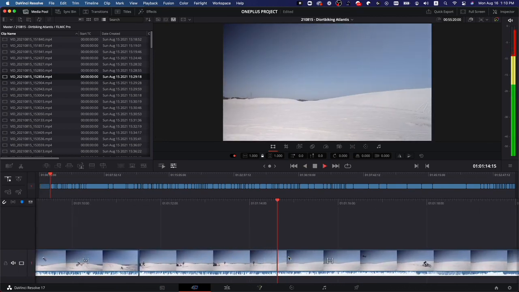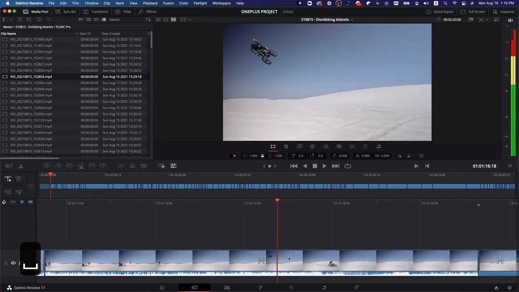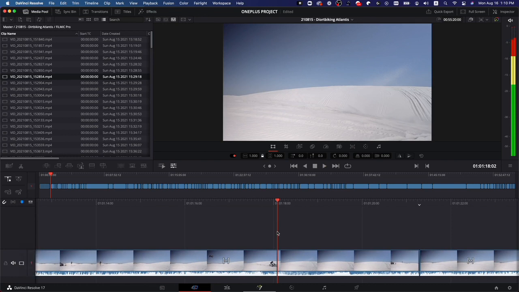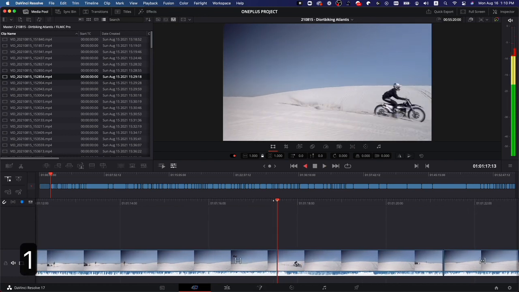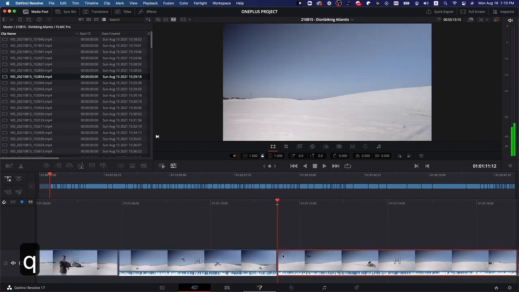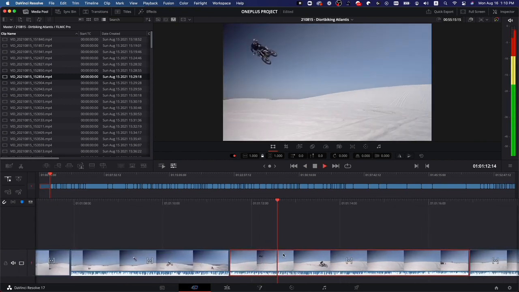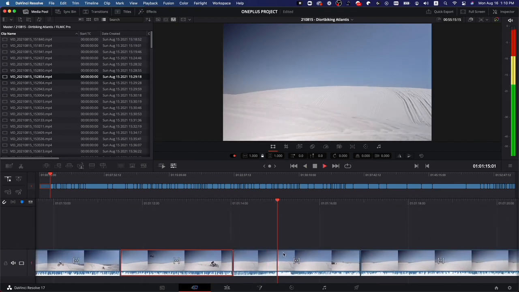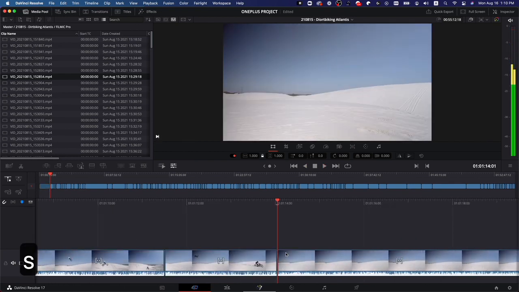And we noticed that this kind of environment was just really good for the phone because there's not as much information that the phone has to work with. Like, you're not shooting in a jungle or something. That's just blue sky, white sand, and one simple subject. So we found that in this environment, the phone was actually working very well.